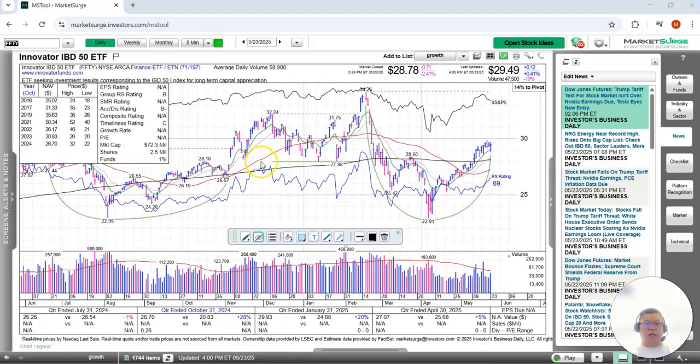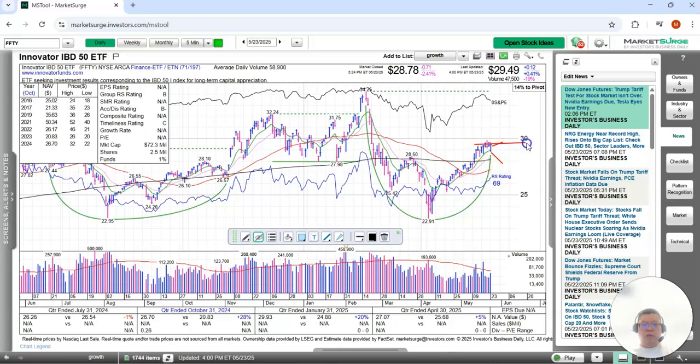Quite a bit is the growth stock innovative IBD 50 ETF here. Look at Monday, we were able to bounce here from the 10-day moving average, the green line, and then on Tuesday we went up higher. On Wednesday we went up higher in the morning before it actually reversed, and then Thursday we were kind of stuck in an inside day, and Friday we were actually able to come down to the 10-day, but look at where it closed.